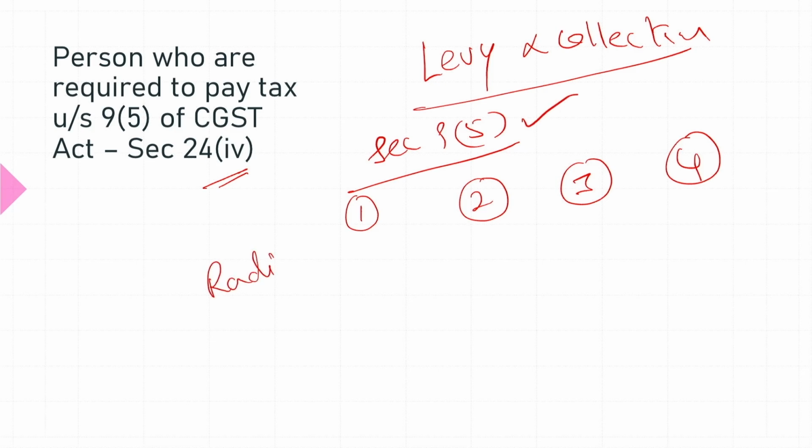For example, radio taxi, or any other motor vehicle, including omnibus.